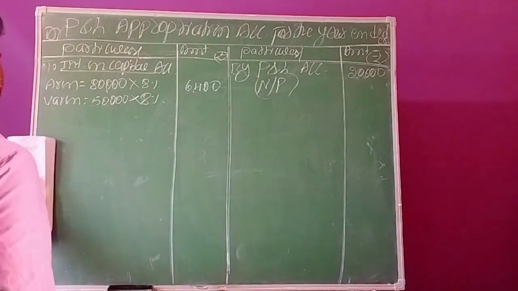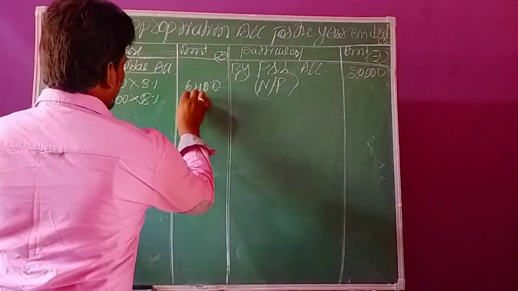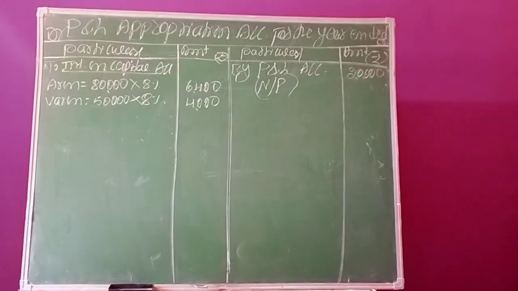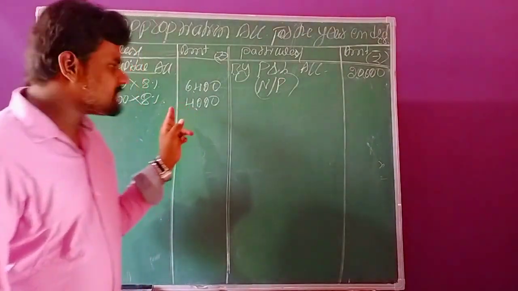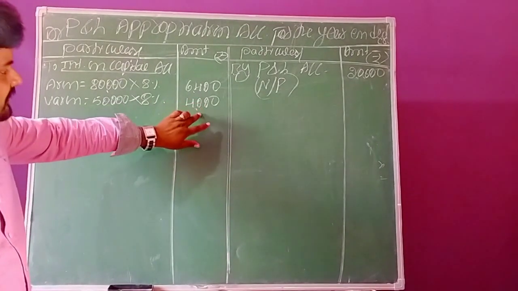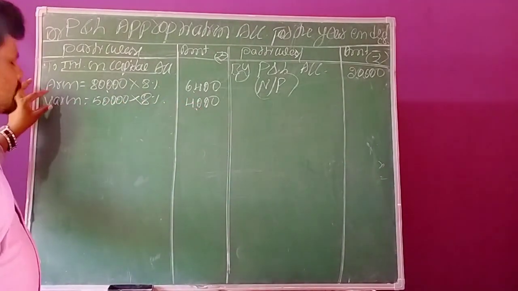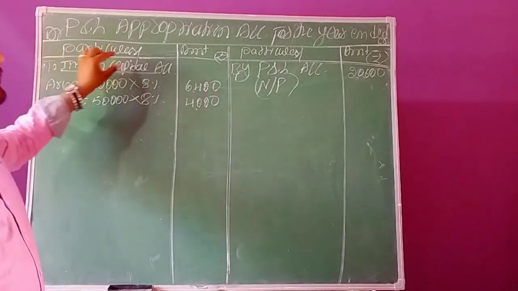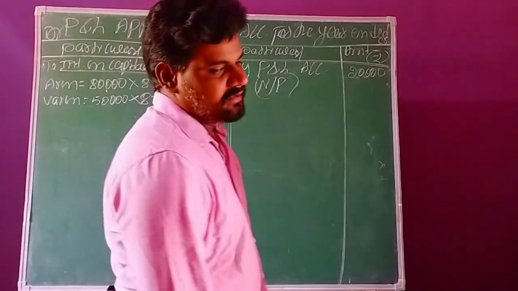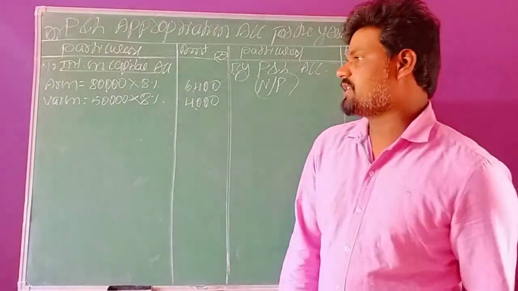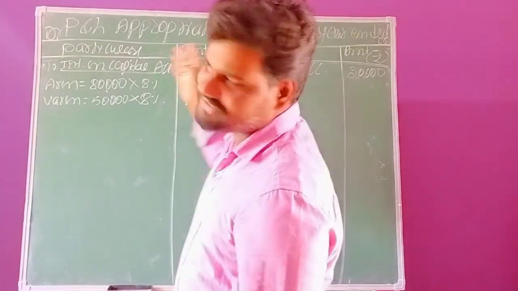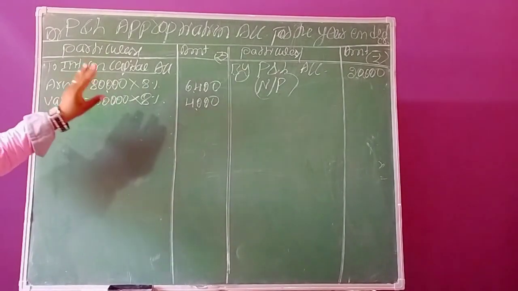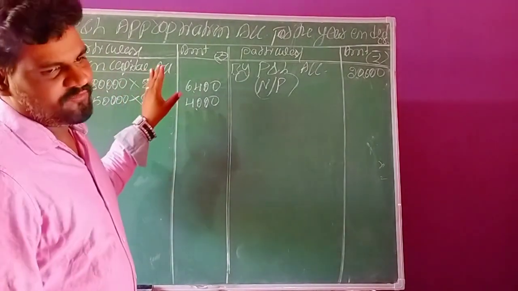In the same way, you have to calculate Varun's share of interest on capital. 50,000 into 8% means you will get 4,000 rupees. This is the interest on capital of partner Varun. These are the two transactions related to interest on capital for each partner, calculated on the basis of their invested capital only. So this is the first adjustment. I think this is clear.